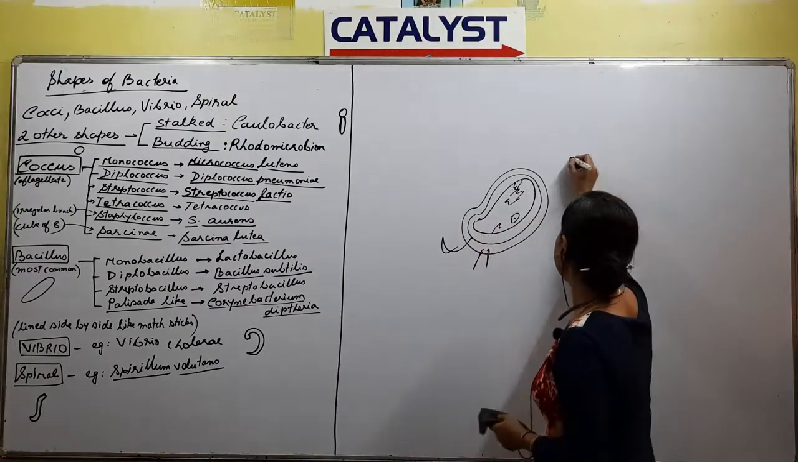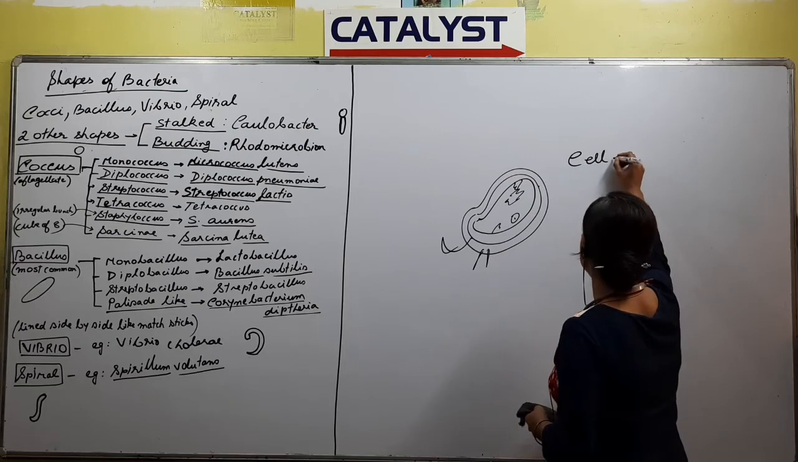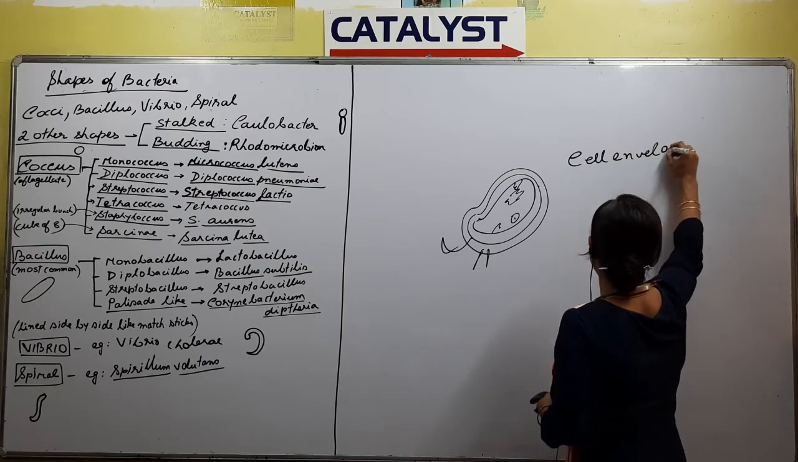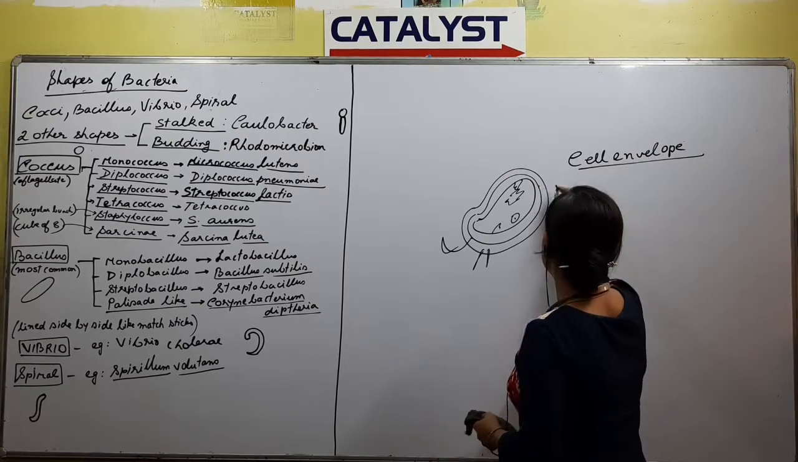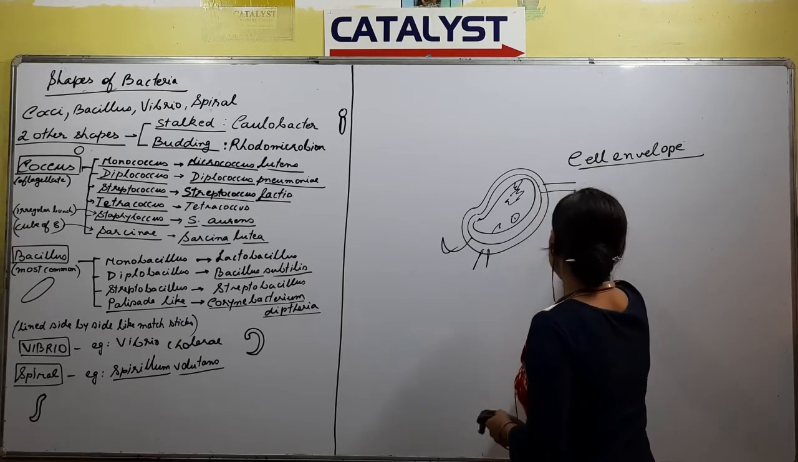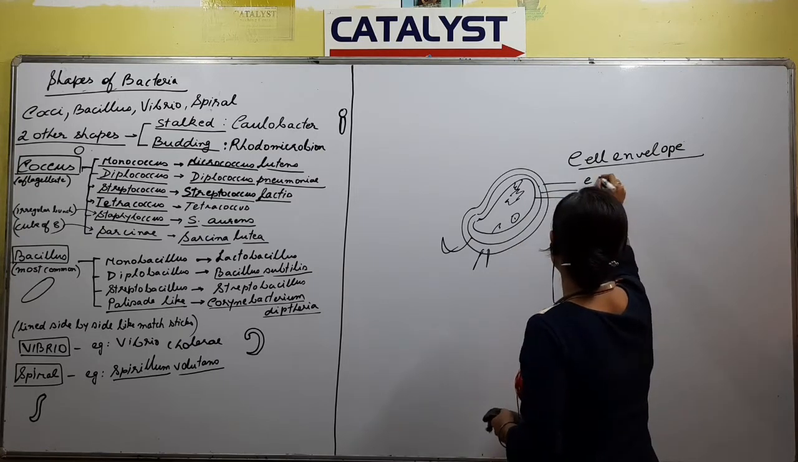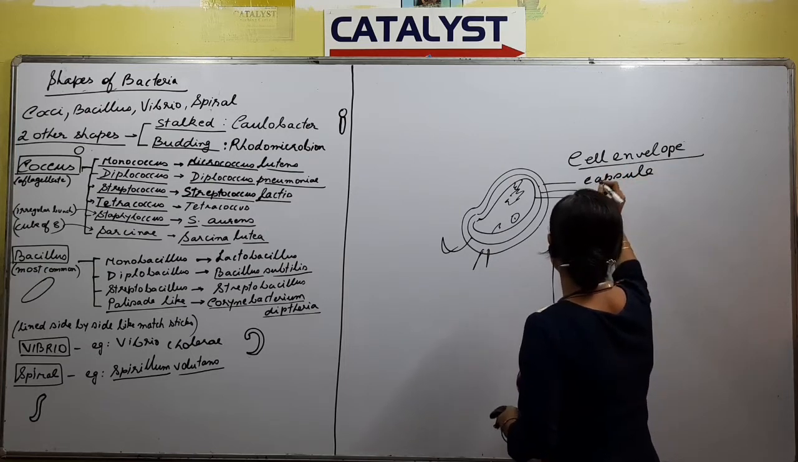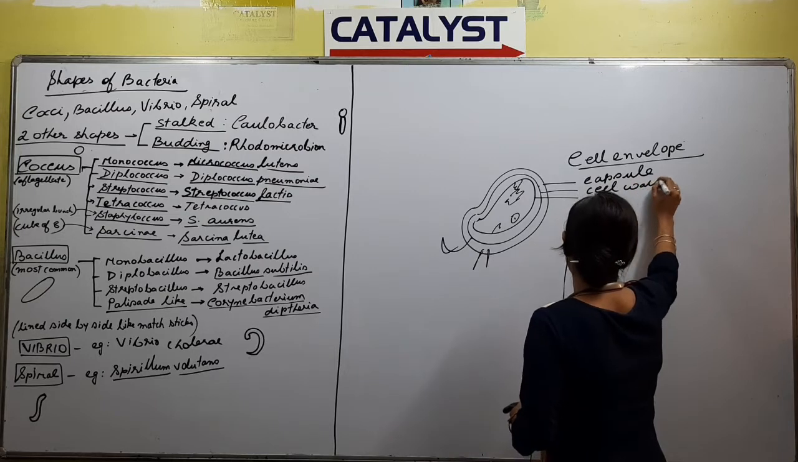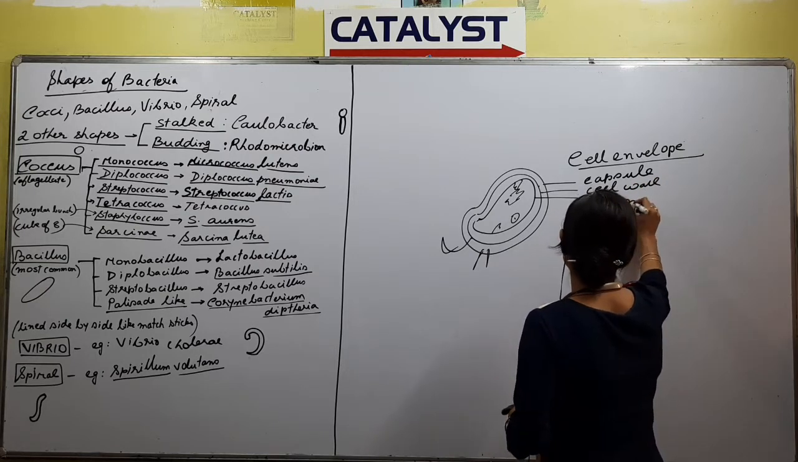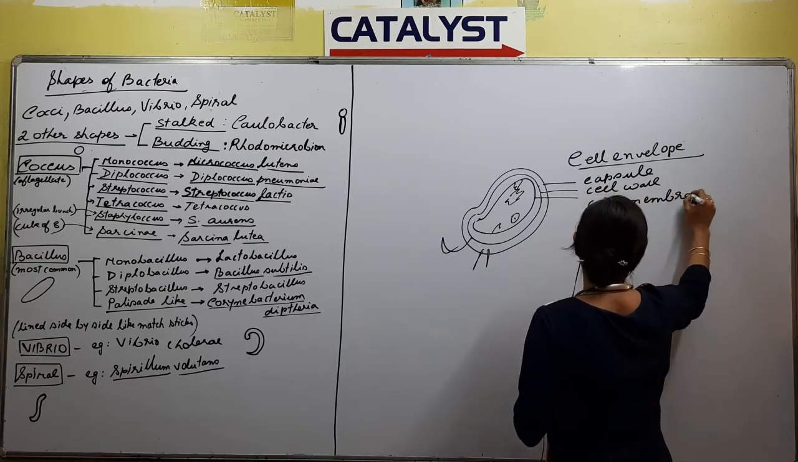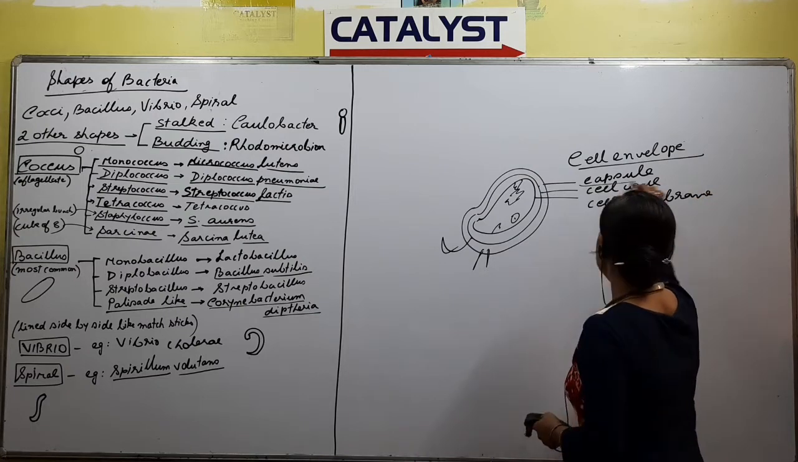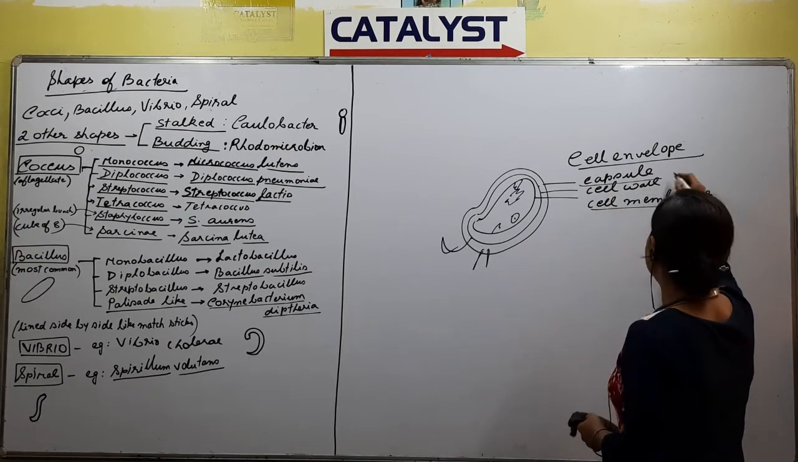If you remember, cell envelope was something to be talked about. Cell envelope, in case of bacteria, consists of 3 key layers. What are the 3 layers? You have the outermost layer that is called the capsule. The next layer was the cell wall, and the next layer was the cell membrane, right? In the last class, we talked about the capsule and the cell membrane.